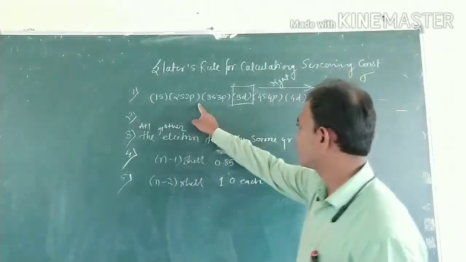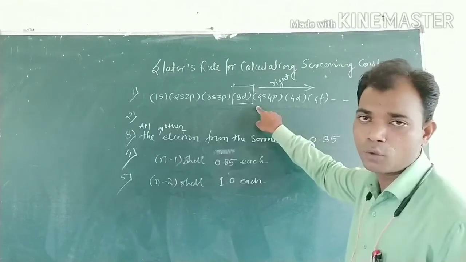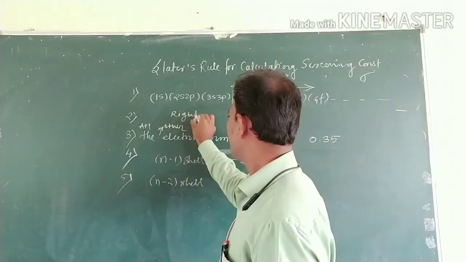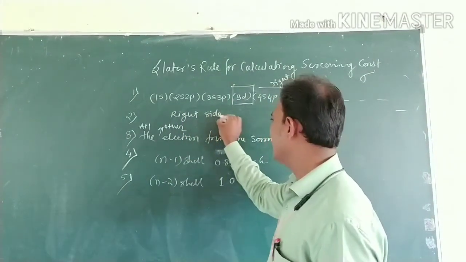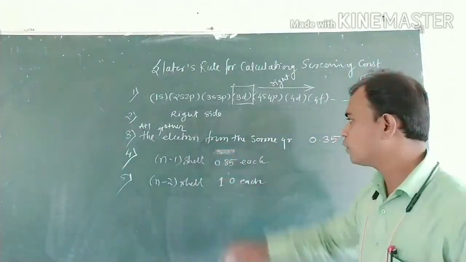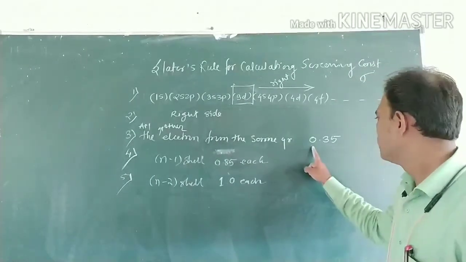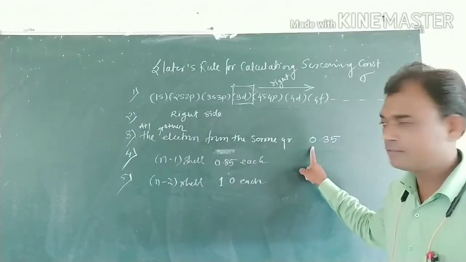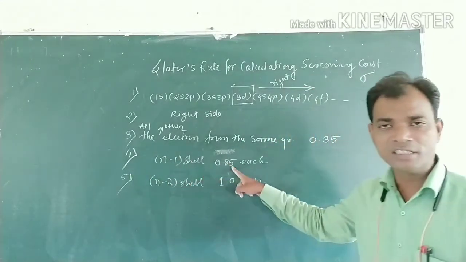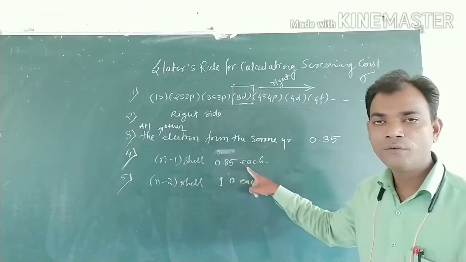First rule is to write down the electronic configuration in that manner and grouping. Second, the group on the right side does not contribute in the screening constant. Then third rule, all the other electrons from the same group contribute 0.35 value each. All the electrons in the n-1 shell contribute 0.85 each.